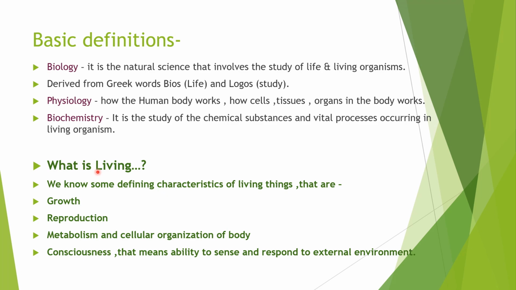So what are those characteristics? Growth, reproduction, metabolism, cellular organization of the body, and consciousness are known as the signs or characteristics of a living thing. We will see each criterion briefly.